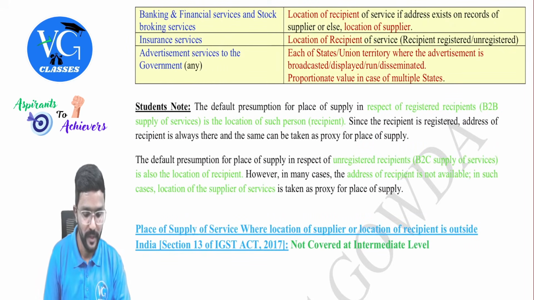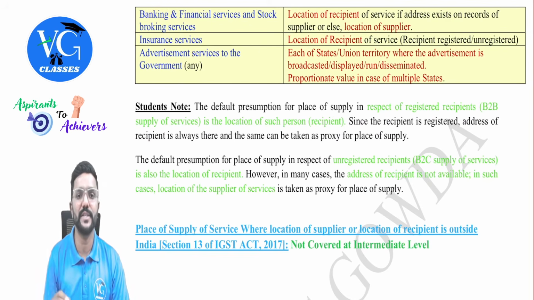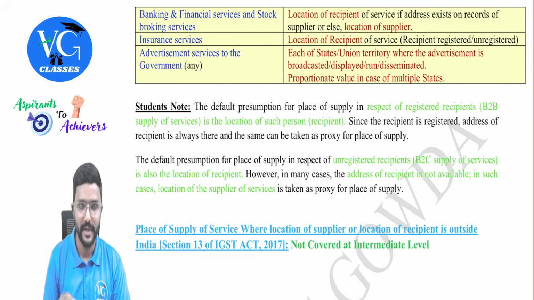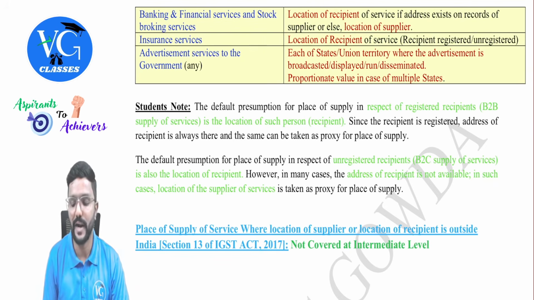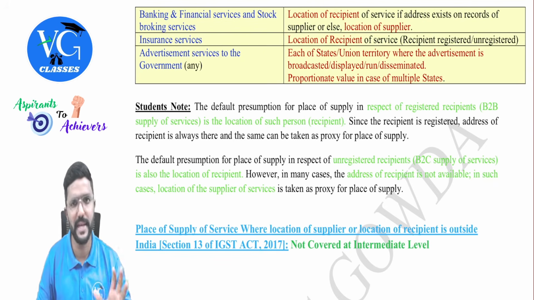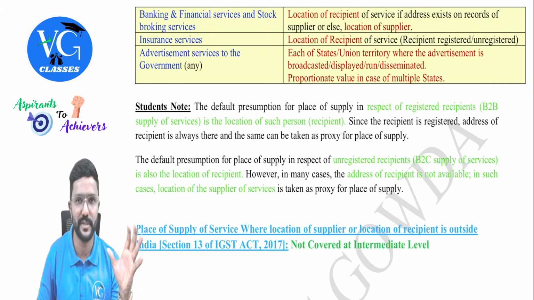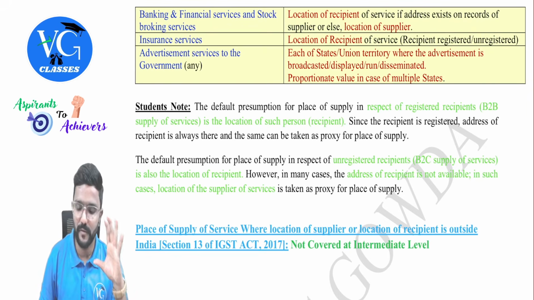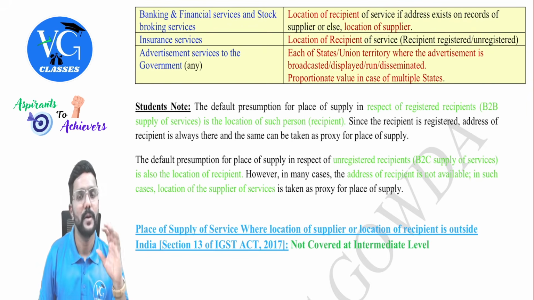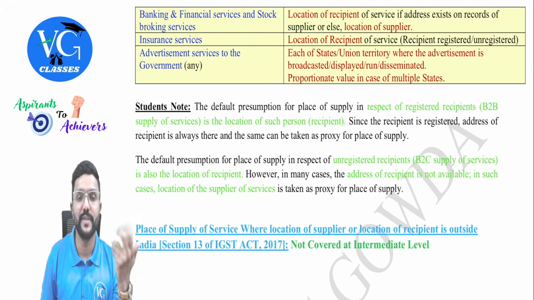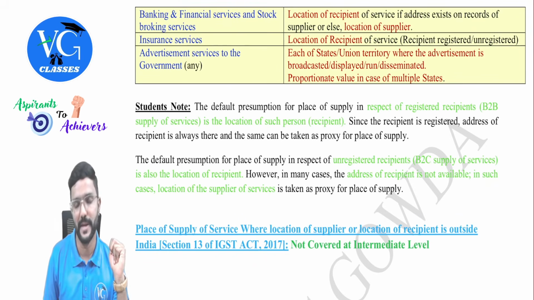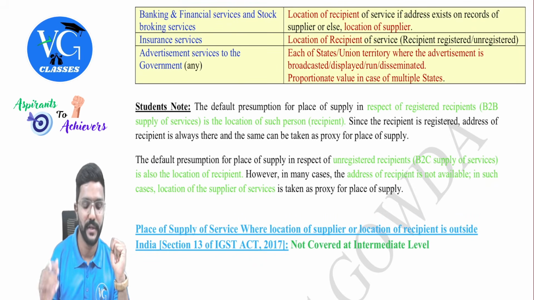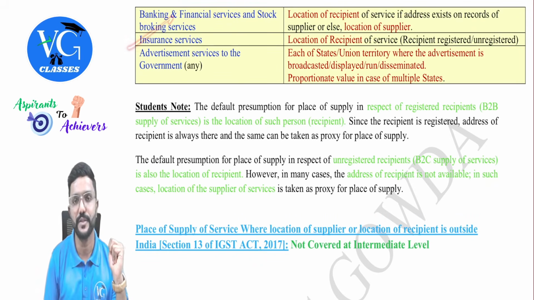We have some more. Banking and financial services or stockbroking services. In that case, the location of the recipient of service, if the address exists. Normally the address will exist because there are a lot of KYC norms now applicable. So the location of the recipient will be available. If in case that is not available, then the second option is to take the location of the supplier.